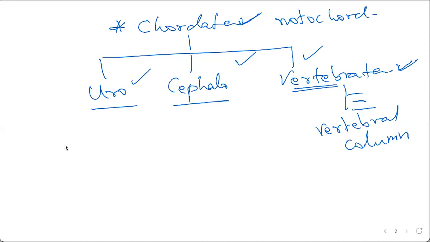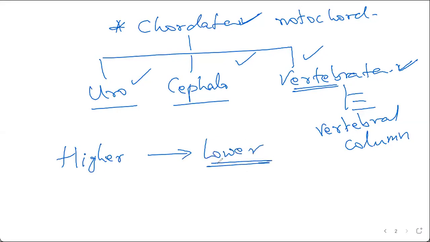In the general sense, what you have to understand is higher hierarchy and lower hierarchy. So all organisms that are part of the lower hierarchy will be part of the higher hierarchy.